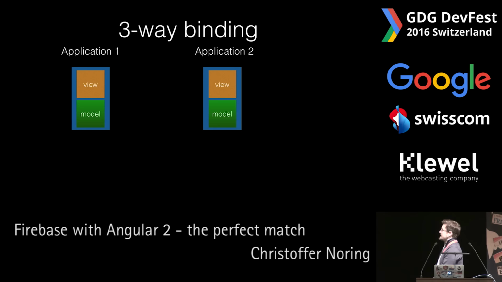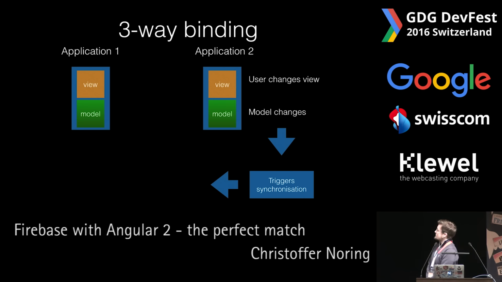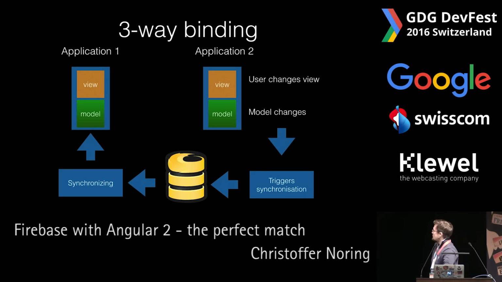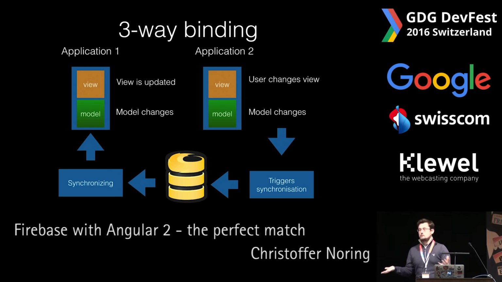As for the three-way binding, it's more than one application. So suddenly here we got X number of application instances. Each instance has a view and a model. We have a user in one application that changes the view, that changes the model, that leads to a synchronization. This synchronization to a database in the cloud will lead to a synchronization that application one will see, which leads to its model being updated and its view being updated. So effectively, we are used to the whole two-way binding from Angular. And in this case, we got three-way binding happening.